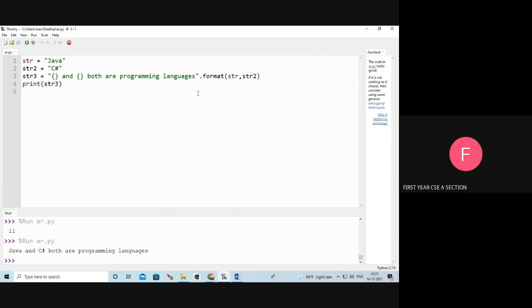Here, the format function is used with dot format. The str value is going to be stored in the first curly brace. The str2 value is going to be stored in the second curly brace. See the output: Java and C sharp both are programming languages.